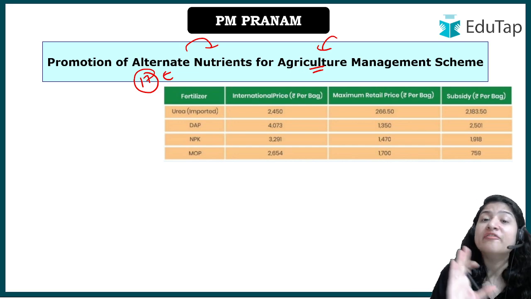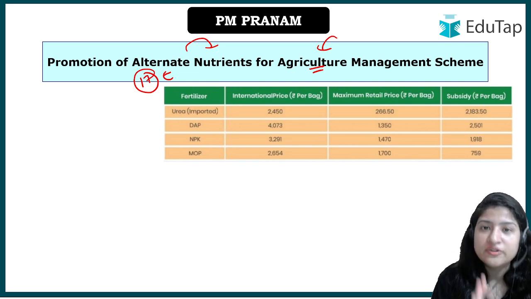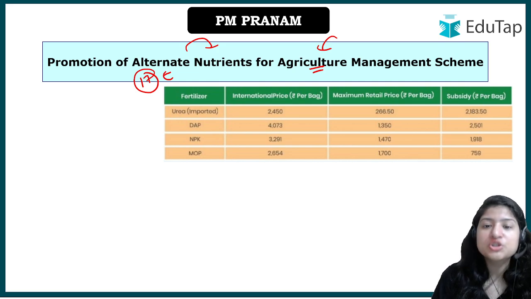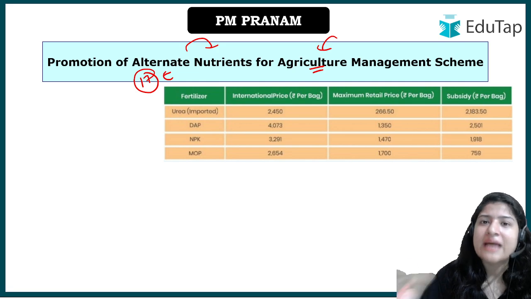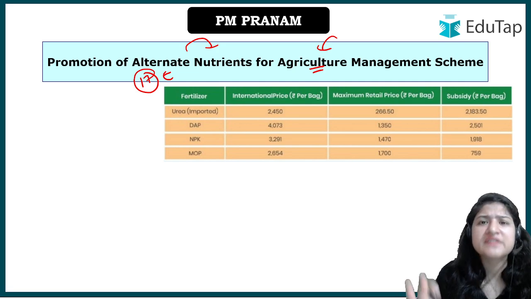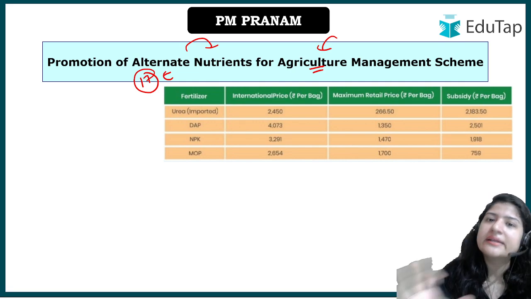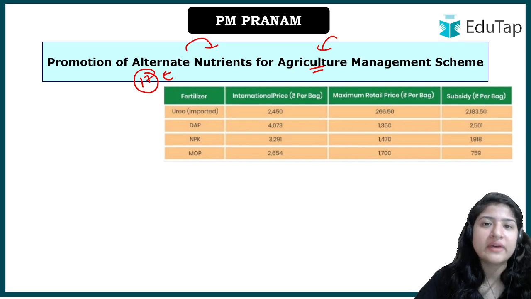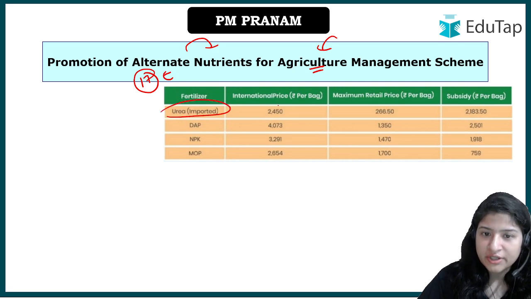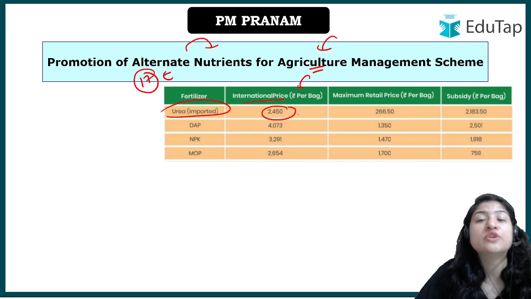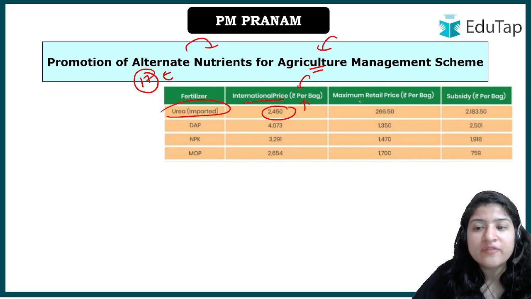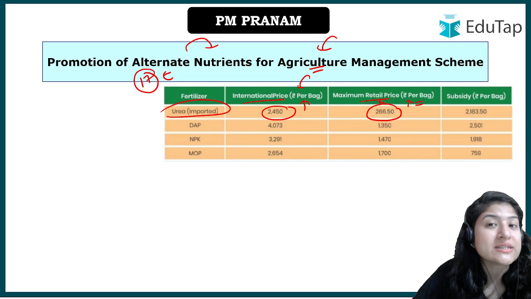These fertilizers are very costly, which Indian farmers are not able to afford, and most of the fertilizer we import. However, now the government has started establishing its own fertilizer units. We have 6 currently, but it is majorly imported, and the prices are very high. For example, imported urea at the international price is somewhere around 2450 rupees per bag, but an Indian farmer buying one bag is only charged 266 rupees.